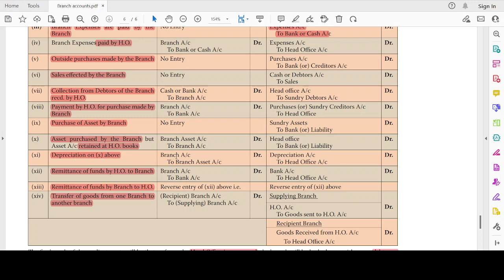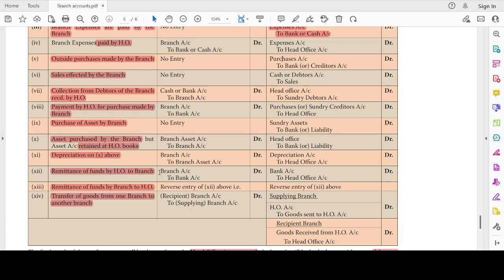Depreciation, we are going to have this. So the reverse entry, branch account debit to branch asset account, depreciation account debit to head office account. With this we have the same depreciation entry, right? Branch and head office will be cancelled and depreciation to branch office account. This is the net entry. Understood? Yeah.